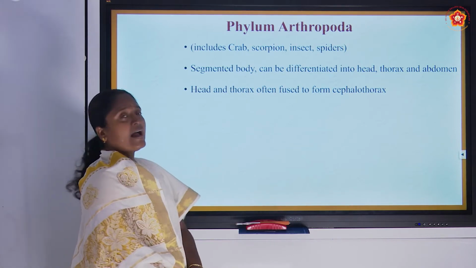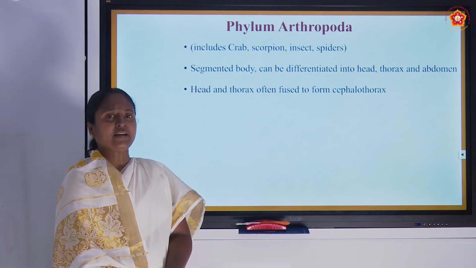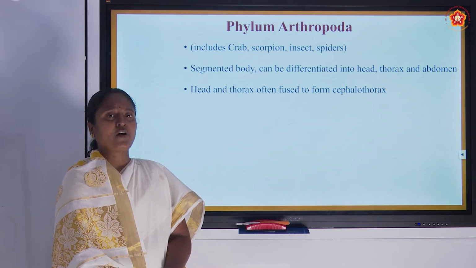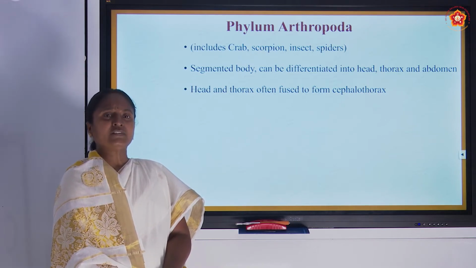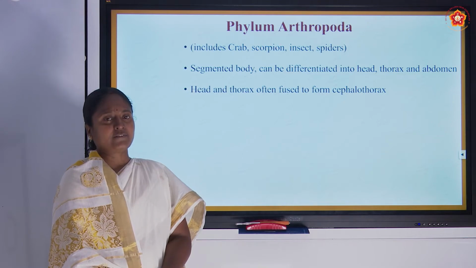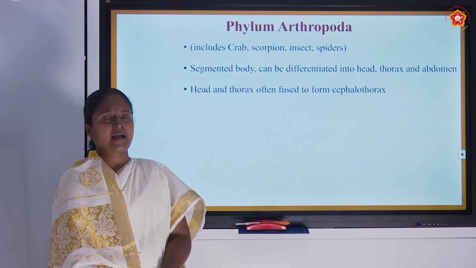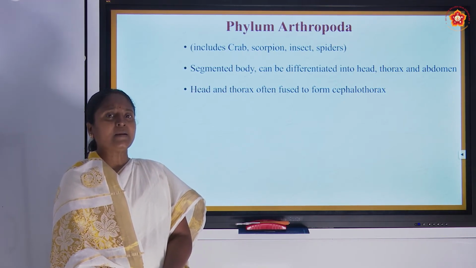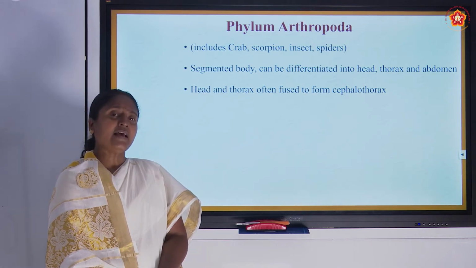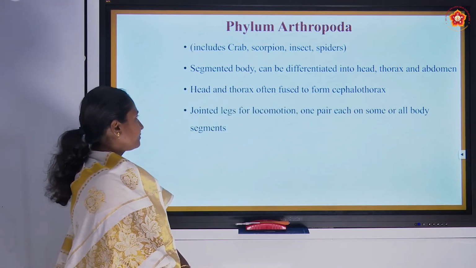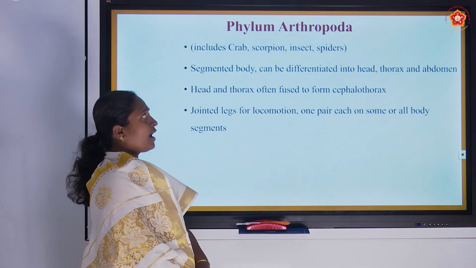Sometimes the head and the thorax are fused together, forming a single area which is known as cephalothorax. Cephalo means head and it is attached to the thorax, the middle part of the body, hence it is known as cephalothorax. They have jointed legs, Arthropoda.